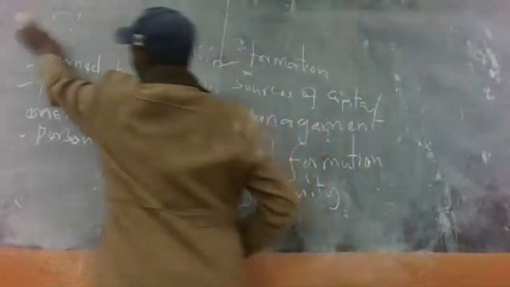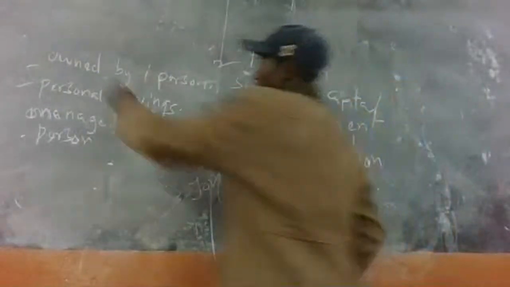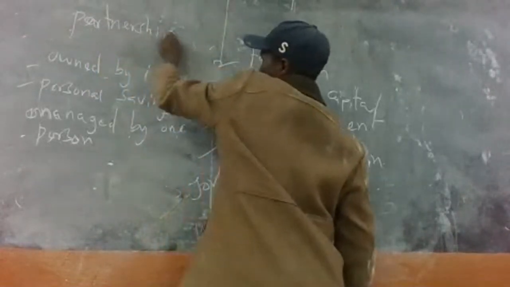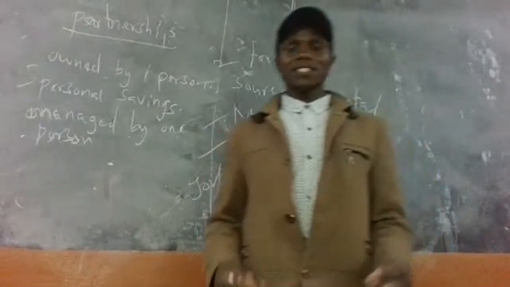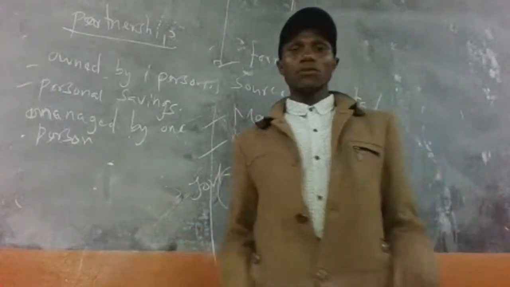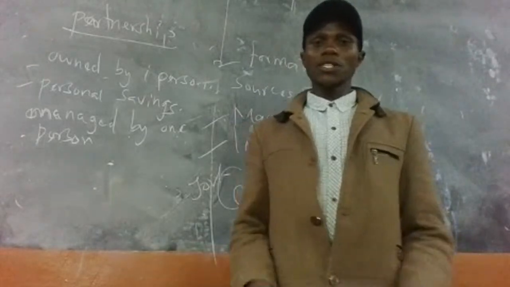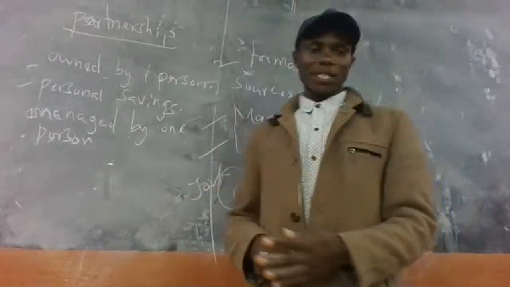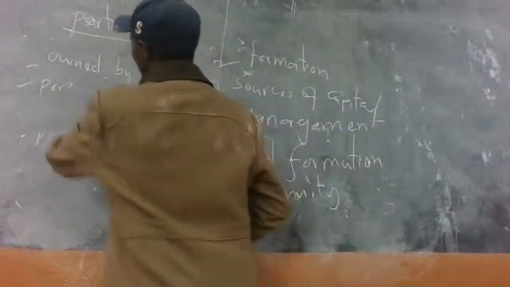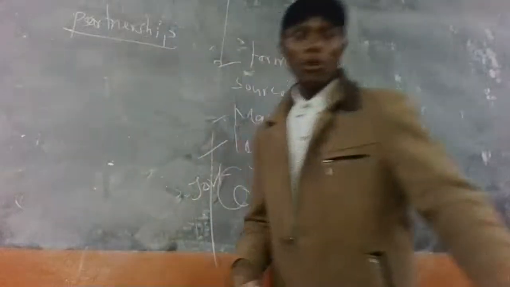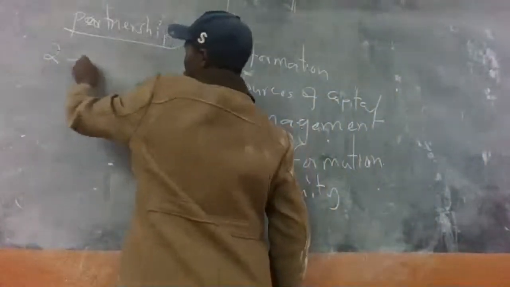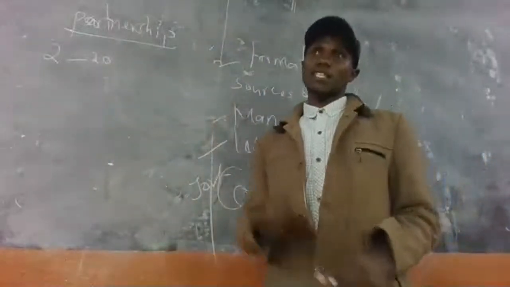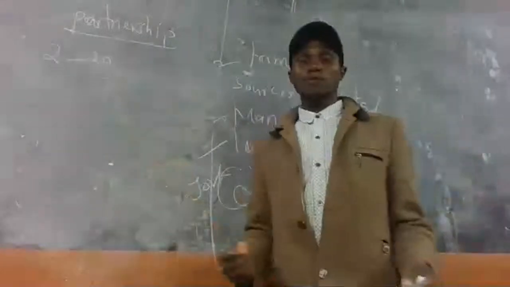I want us to look again at the second form of business known as partnership. A partnership, as I said, is a business unit that is formed by a minimum of 2 and a maximum of 20 partners. The people in a partnership are called partners. So how is a partnership formed? A partnership is formed by a minimum of 2 partners and a maximum of 20 partners, except professional businesses such as law and medicine, where the maximum is 50.